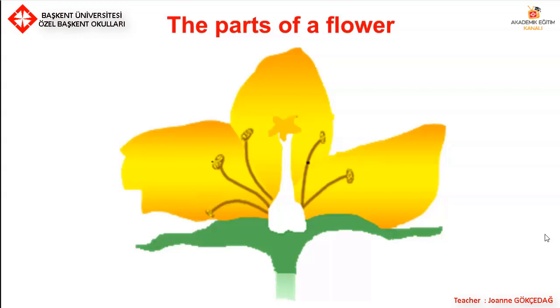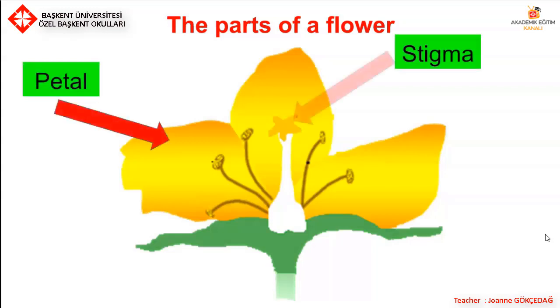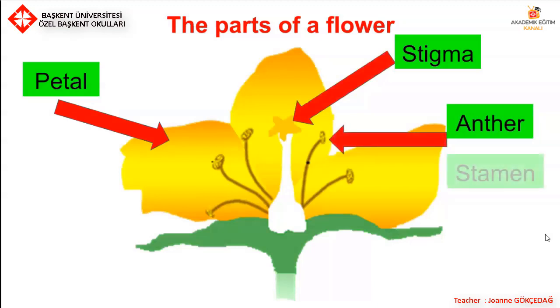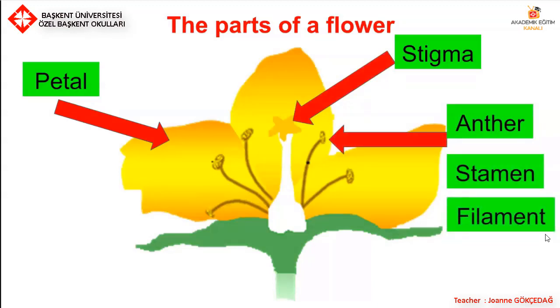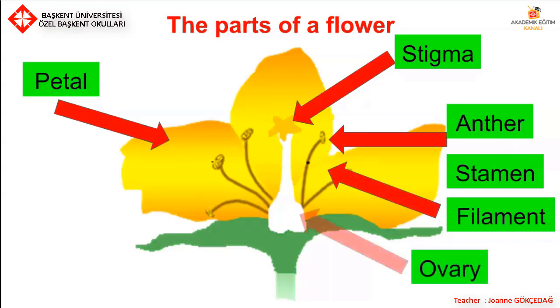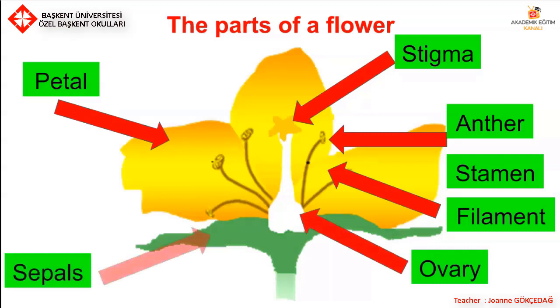So let's have a look at the parts of flowers. Here we're just going to name them, then we'll go into more detail. We've got the petal, the stigma, the anther, the stamen, the filament. The stamen is the anther and the filament together. The ovary and the sepals.